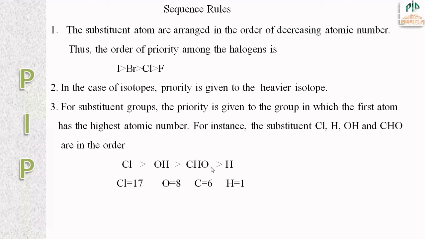For the CHO group, carbon is attached to the asymmetric carbon atom, so the atomic number of carbon is considered, which is the next highest, 6, and the least is hydrogen, that is 1. So in decreasing atomic number order, the order of priority is given in this format.